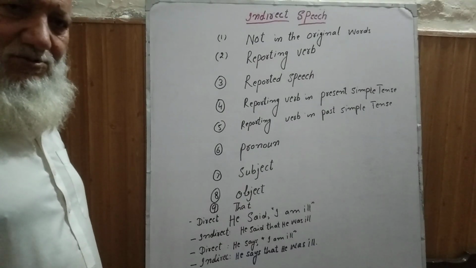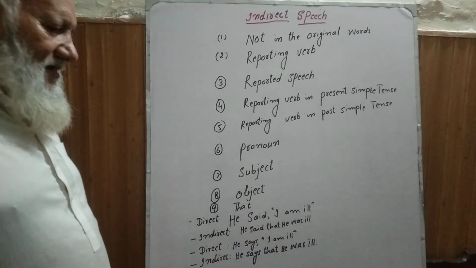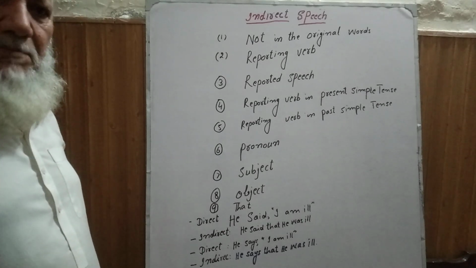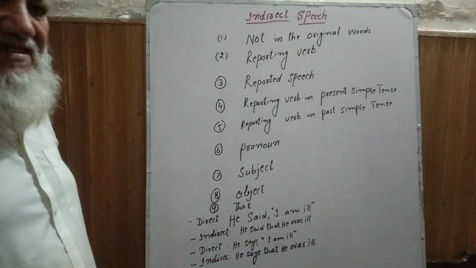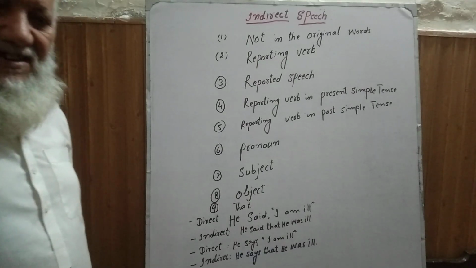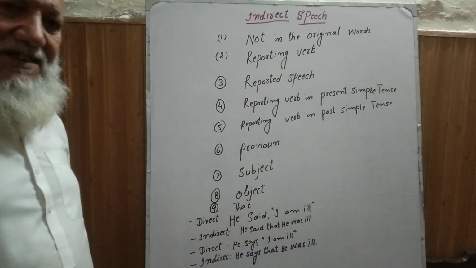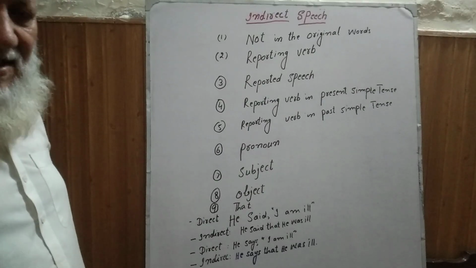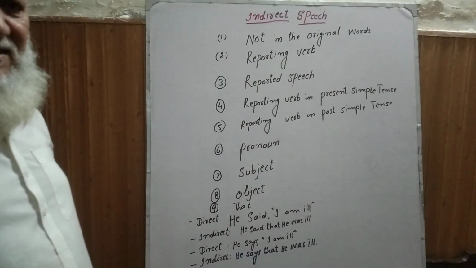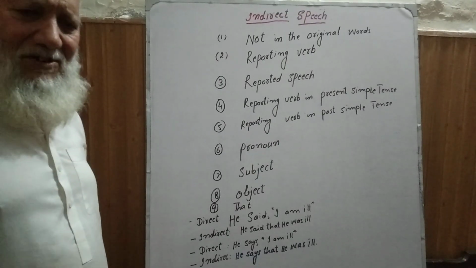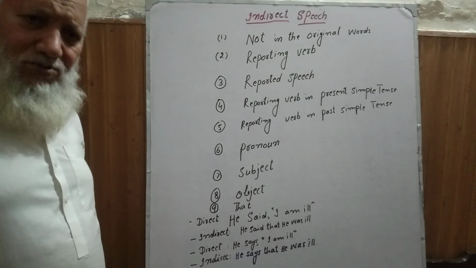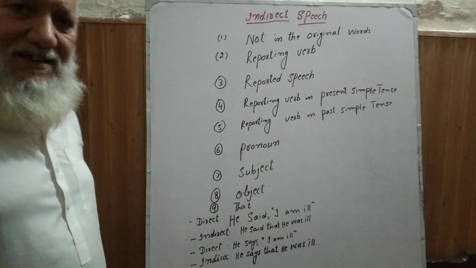There are some rules. Through these rules, direct speech changes into indirect speech. It is a very important class, because sometimes we use it in the review of literature. The great researcher knows direct speech and indirect speech, but if the researcher does not know direct and indirect speech, they will not write a very good literature review and they have no knowledge about the situation. So I appreciate those people who know direct and indirect speech.